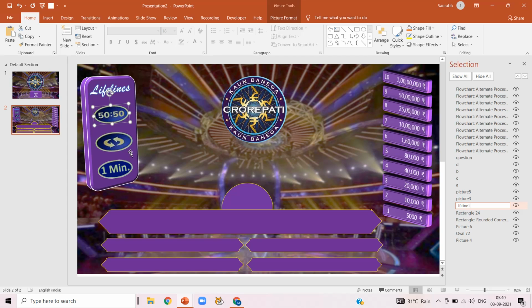Now select the second picture, second lifeline. It will get highlighted in the selection pane and rename it as lifeline 2. Now select our third lifeline, that is 1 minute, and rename it as lifeline 3.